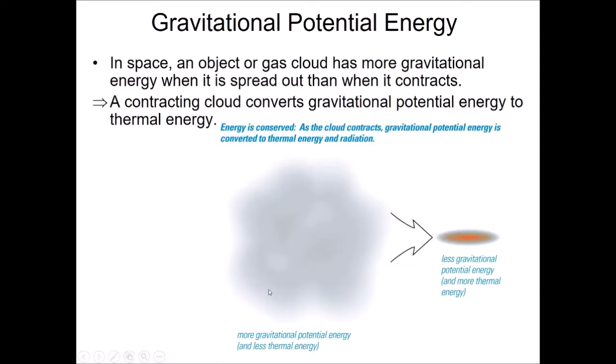This is going to be something we'll talk about, and I'll just give you an example here. This is something we're going to discuss when we talk about the formation of stars. The formation of stars is best understood when we think about energy. So, stars will start off as this gigantic, cold, dark, diffuse interstellar cloud.